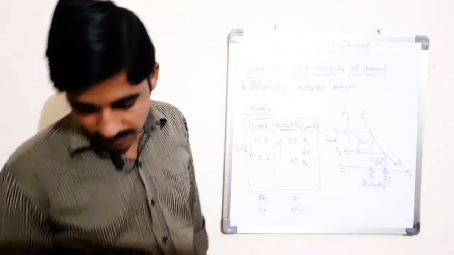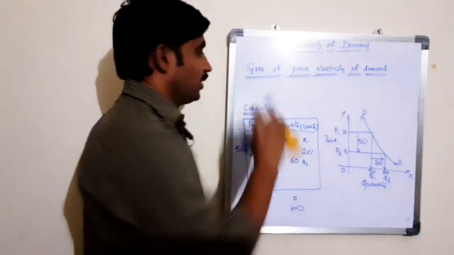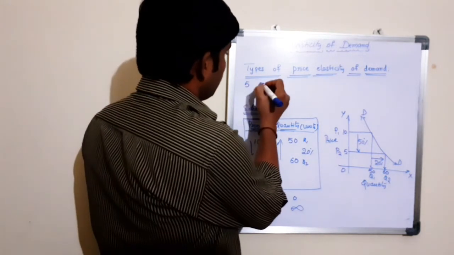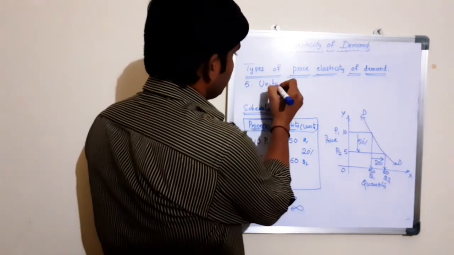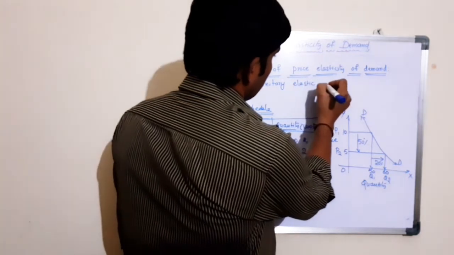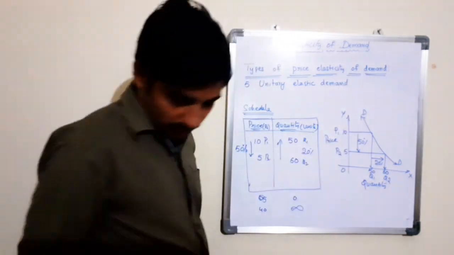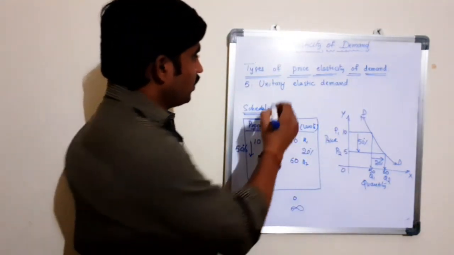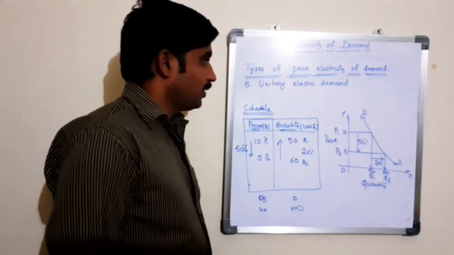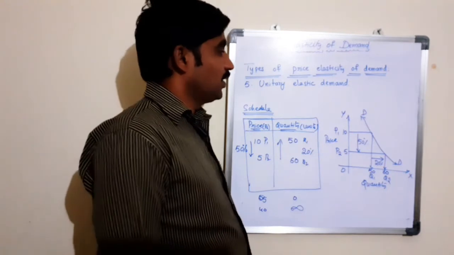So the next one, that is the last one, is unitary elastic demand. The last type of price elasticity of demand is unitary elastic demand. Here the name itself, the type of elasticity, explains the unity.